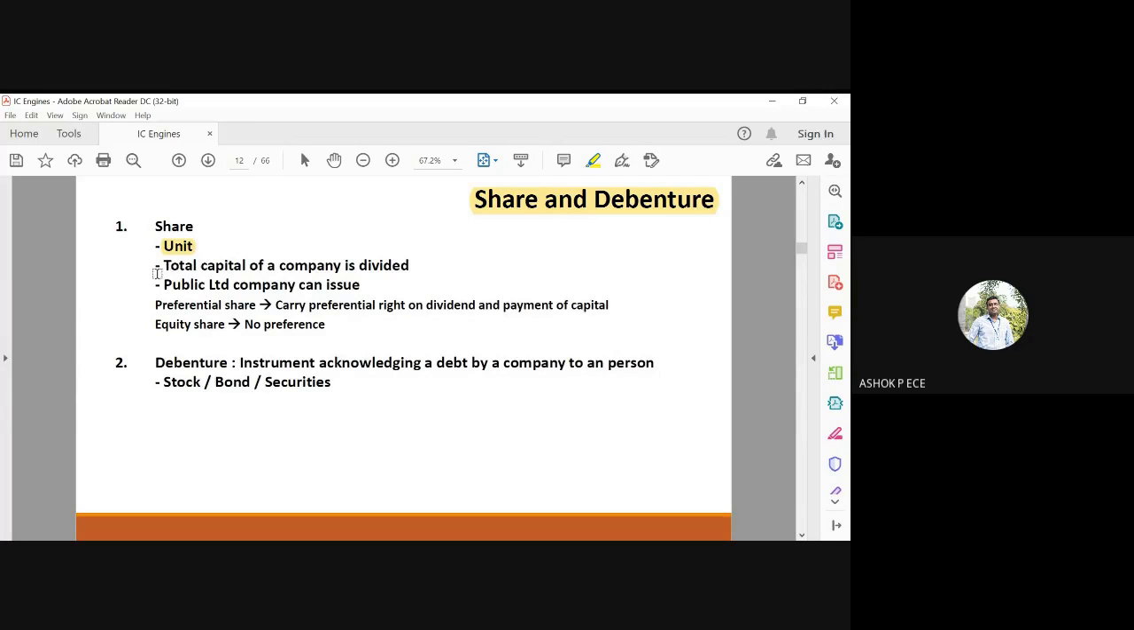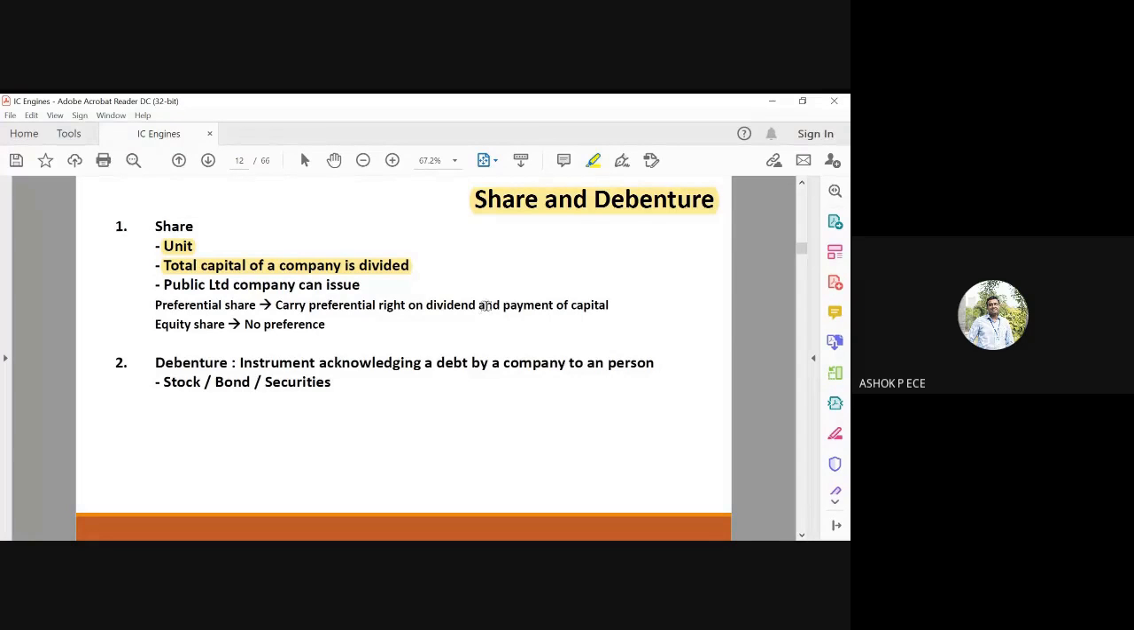The total capital of the company is divided. So assume a company has a capital of 1 crore. If I divide it into 1 crore shares, each share will be priced at 1 rupee. So 1 rupee will be the price of each share. Assume there are 1 crore shares in the company. The capital of the company is the number of shares times the price per share.